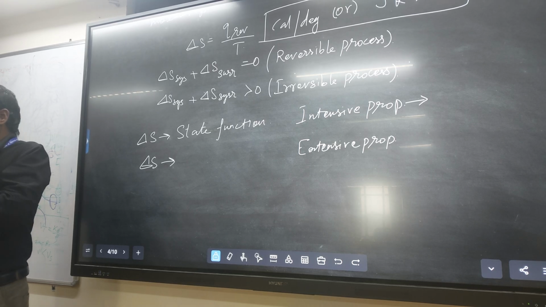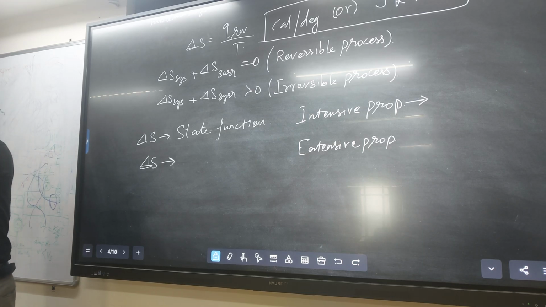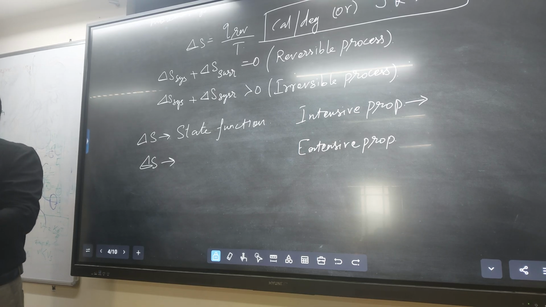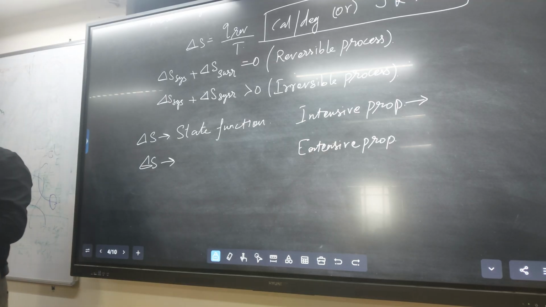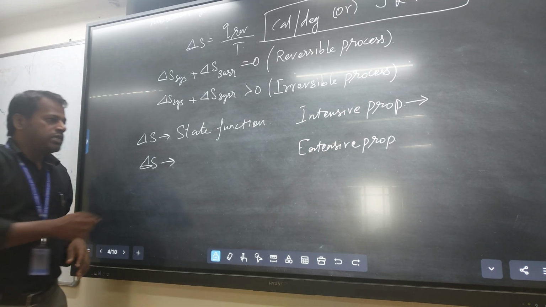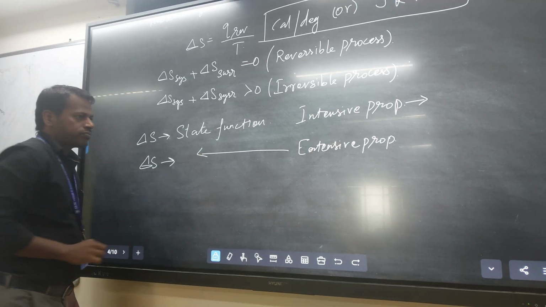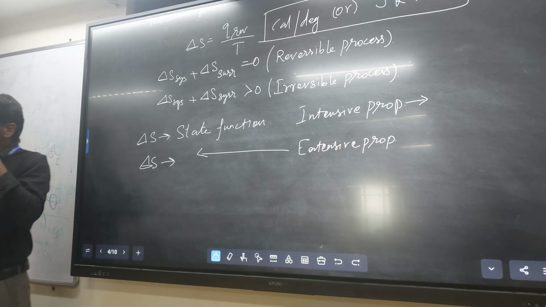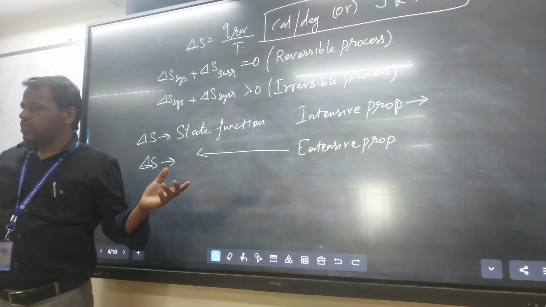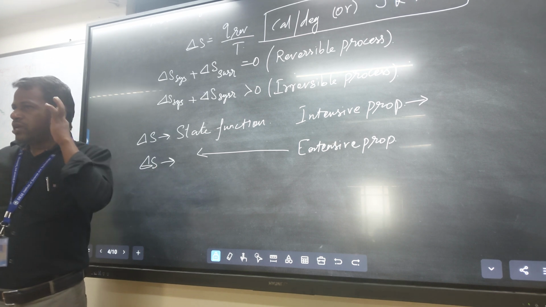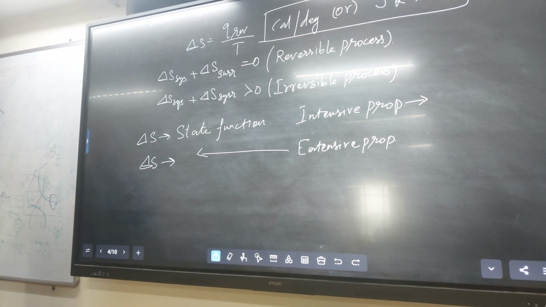In the same container, if the number of molecules is more, there is a restriction on the movement of the molecules, therefore entropy is less. So entropy depends on the amount of the substance, therefore entropy is an extensive property. You got it? Entropy is an extensive property.